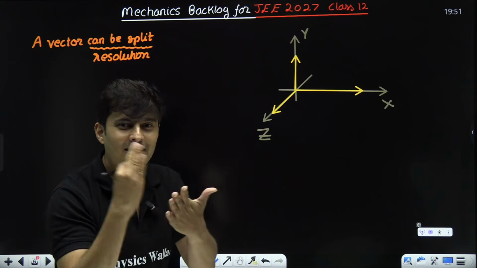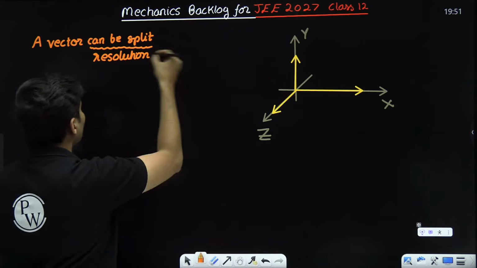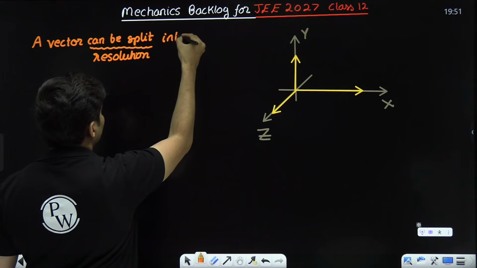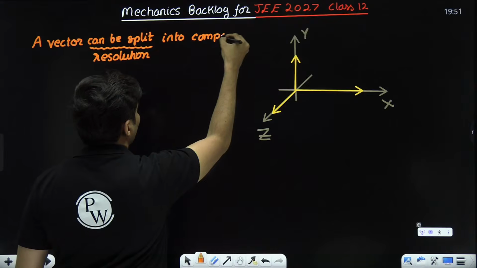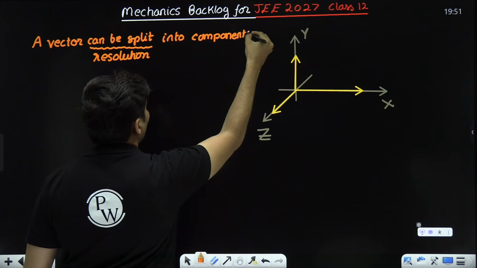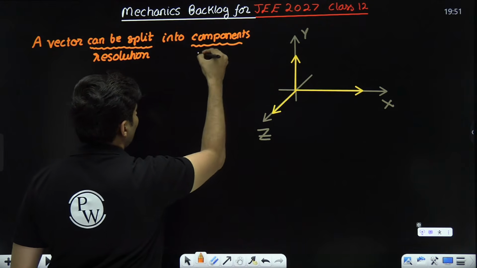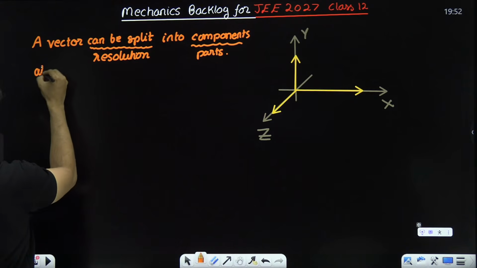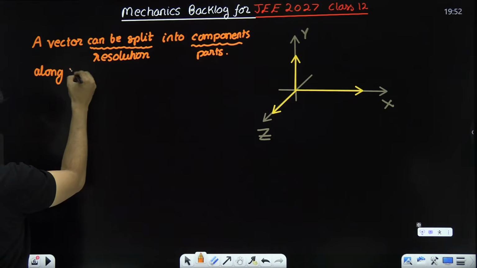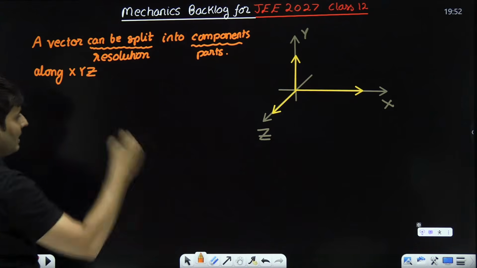You have to break the vector into its components, and component means parts, along the x, y and z axis.